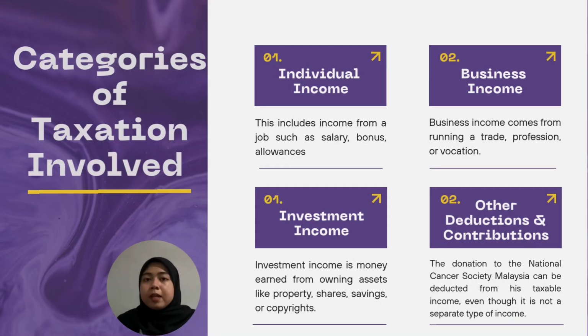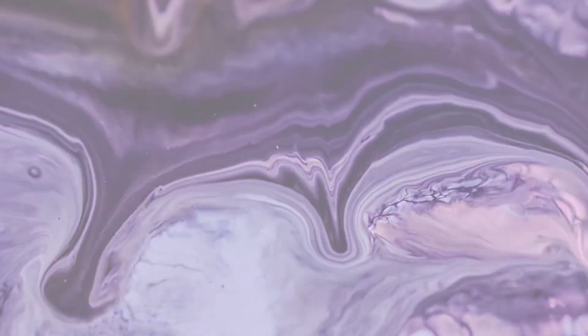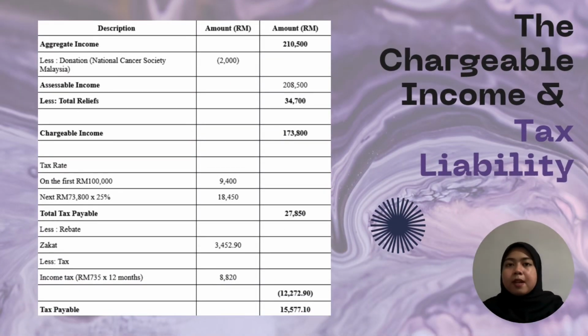Although not a separate income category, deduction also plays an important role. For example, Ahmad Nadir's RM2,000 donation to the National Cancer Society Malaysia is deductible because it was made to an approved institution.